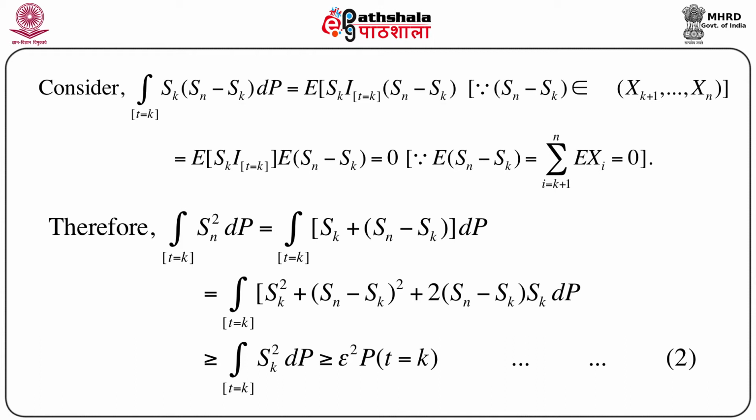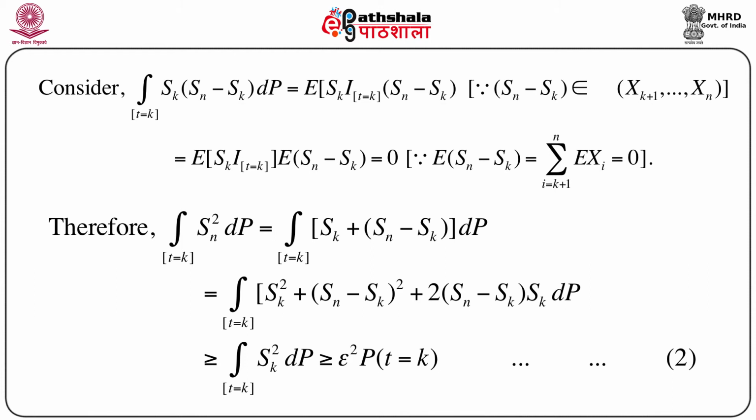Now, if we recall the result we have just proved, that the integration over this product term equals 0, we immediately have that this entire quantity is greater than or equal to the integration of Sk square dP over T equals k, because we dropped the second term. This is greater than or equal to epsilon square, because the entire thing is working on the condition that Sk square is greater than or equal to epsilon square.